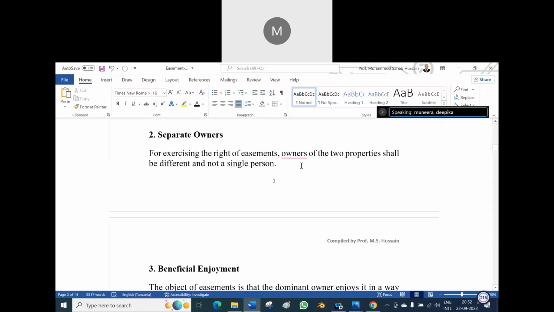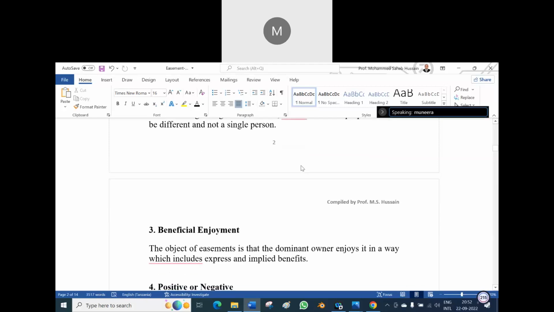What is SR? You tell me. Sir, in extinguishment, if the two properties come under a single owner, then the easement is extinguished, sir. Then you say the terminology. Dominant heritage and servient heritage. If dominant heritage and servient heritage are united in one person, then there is no question of easement arising there.